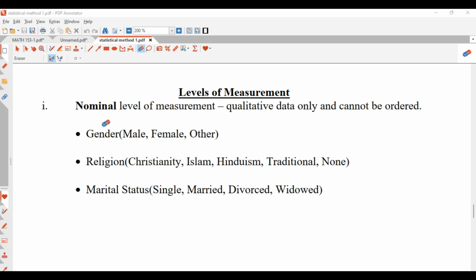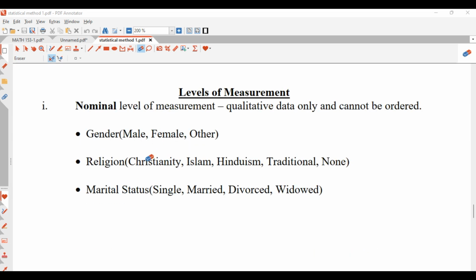For example, gender. Gender can be either male and female or female and male, right? Then religion. For religion, we have Christianity, Islam, traditional, and many more. These religions are not in an ordered form. It is not that if you don't become a Christian, the next option is Muslim, and if you don't become a Muslim, the next option is traditional. No, it is not in an ordered form. These religions can be listed any way we want. Islam can come first, Christian can come first, the traditional can also come first.